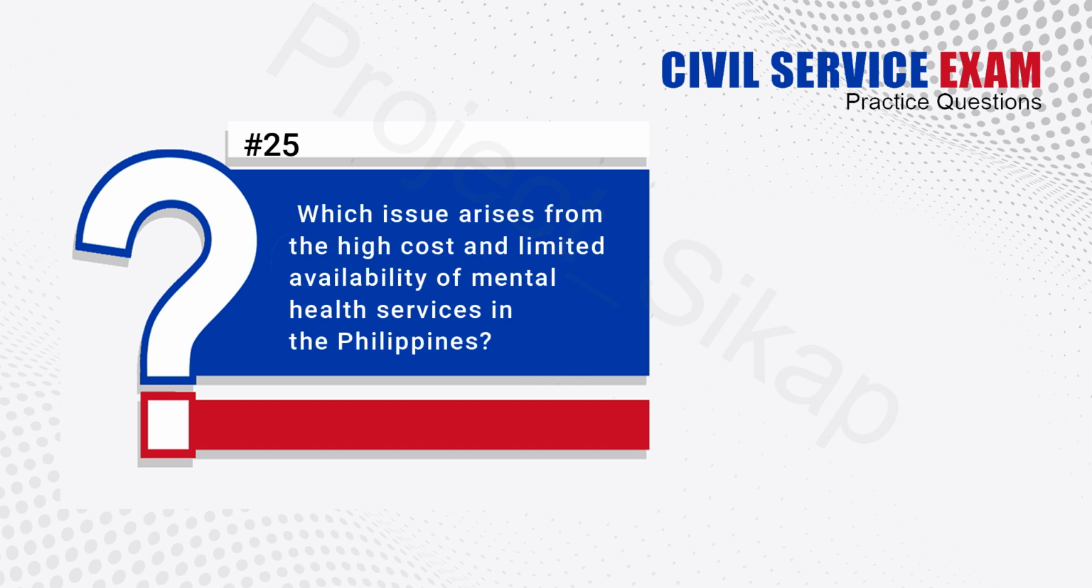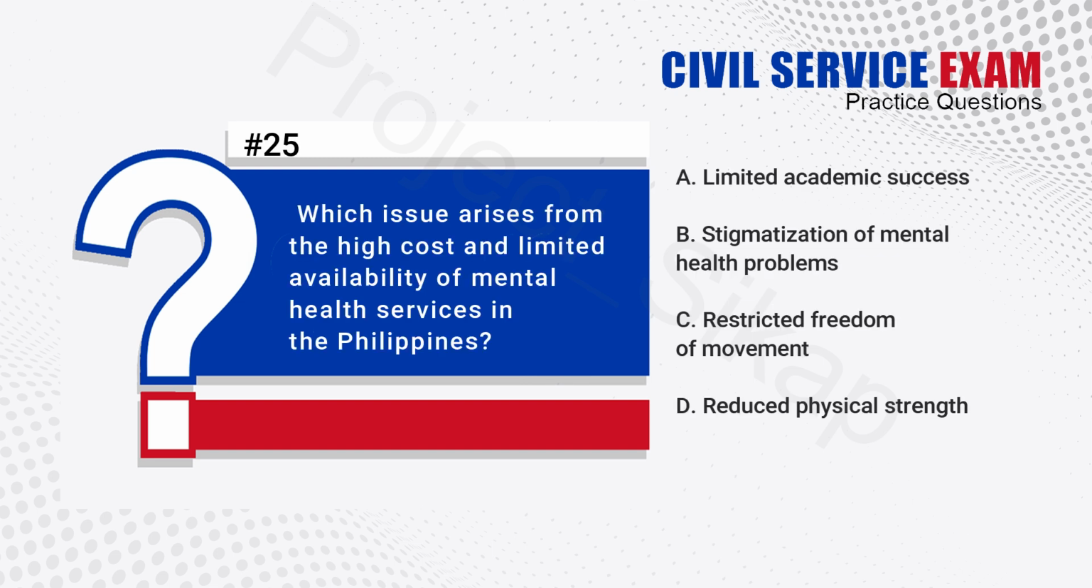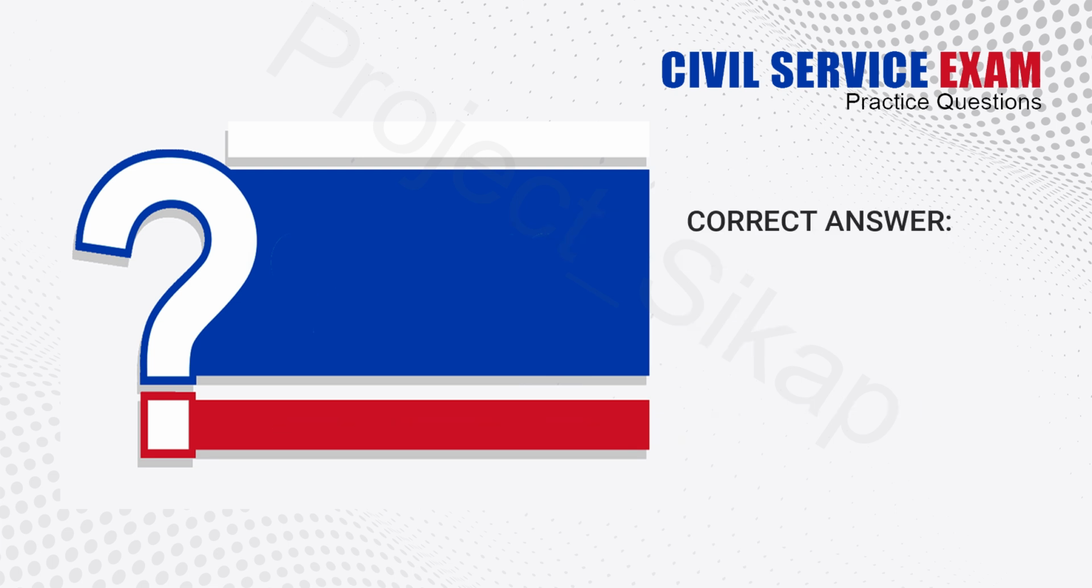25. Which issue arises from the high cost and limited availability of mental health services in the Philippines? A. Limited academic success. B. Stigmatization of mental health problems. C. Restricted freedom of movement. D. Reduced physical strength. The answer is B. Stigmatization of mental health problems.